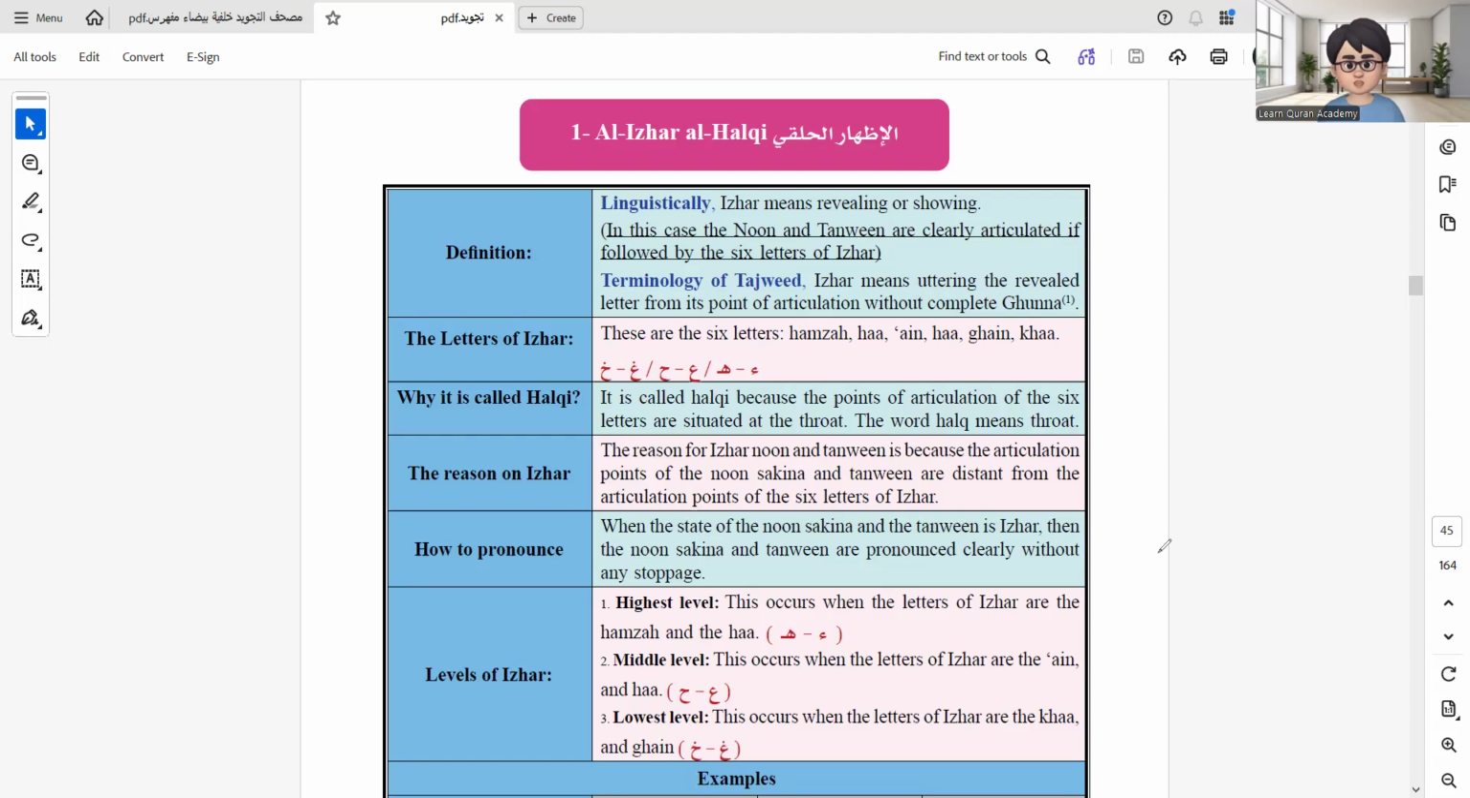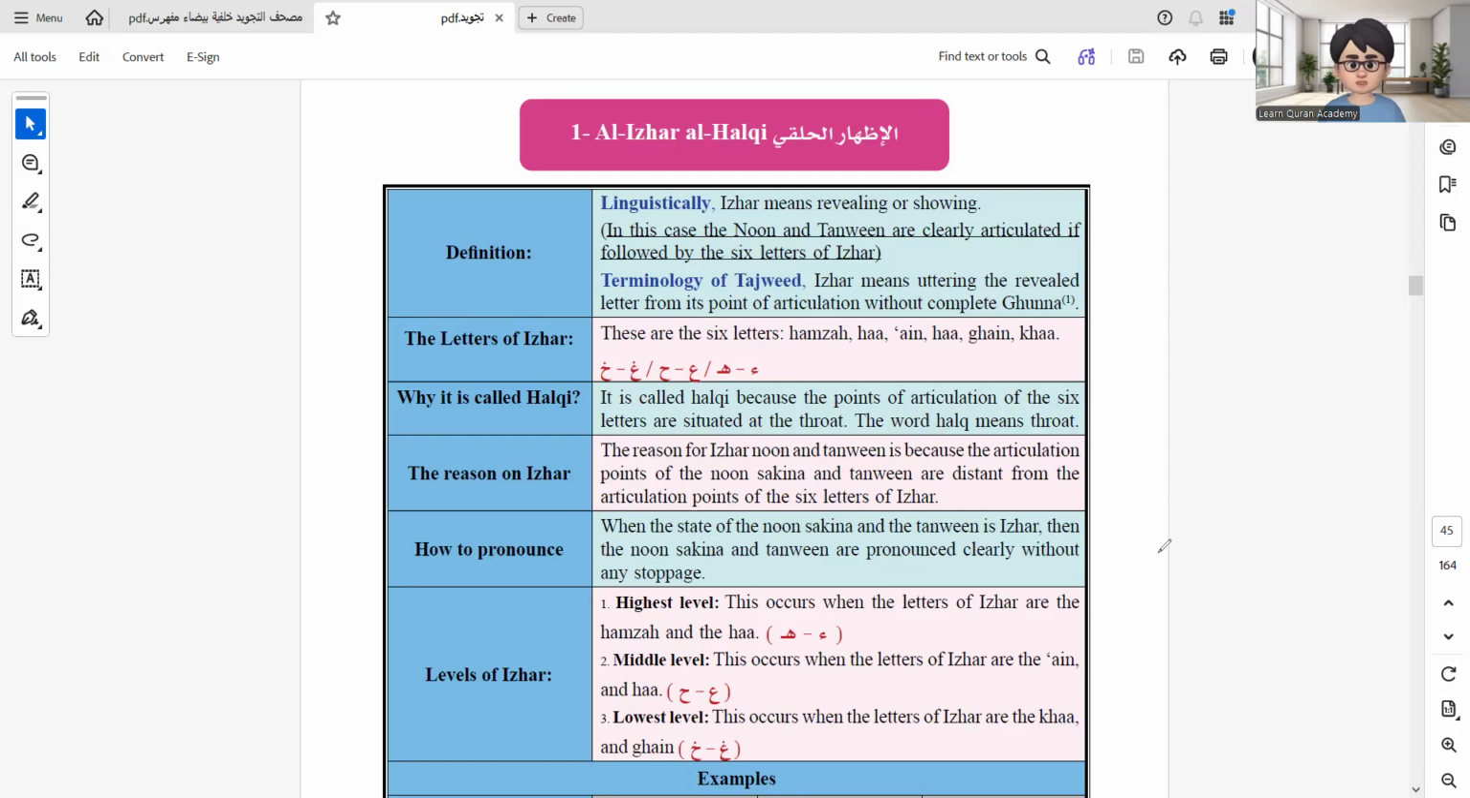The reason for making the Noon Sakin or Tanween clearly pronounced is that the two points of articulation here, the throat and the Noon Sakin place, which is the tip of the tongue and the gums of the front upper incisors, are distant, far away from each other. That's why there is no need to merge, no need to hide, and no need to convert the Noon Sakin or Tanween to a Meem, for example, as happens in Iqlab.